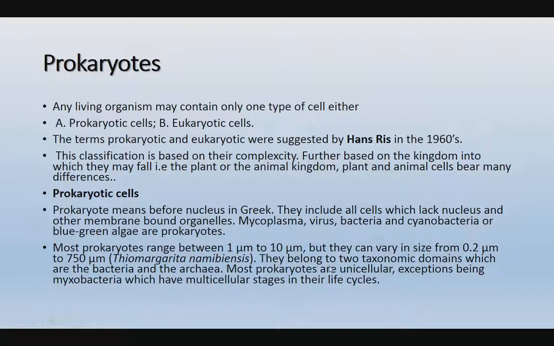They belong to two taxonomic domains, the bacteria and the archaea, according to Woese's classification. Most prokaryotes are unicellular, the exceptions being myxobacteria, which have multicellular stages in their life cycle.